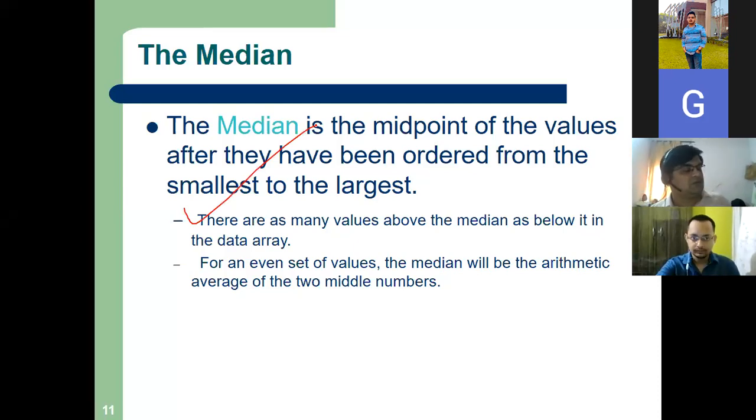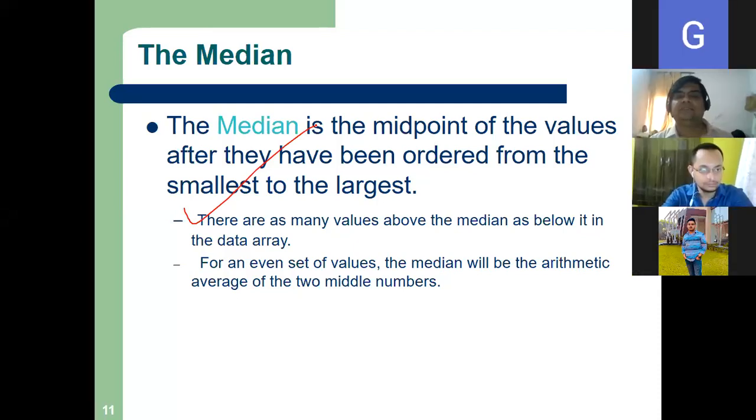Sir, there are only two formulas in mean, weighted mean and population mean. Yeah, I will come. I have not started grouped one. I will come to group. These are ungrouped, right?